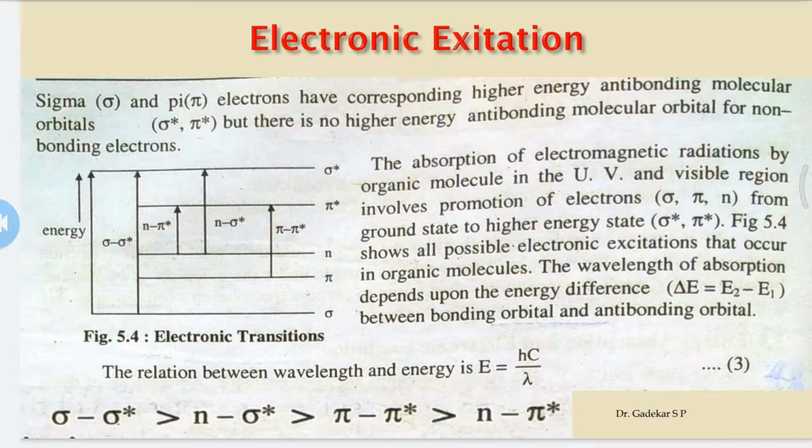For transitions, there are different energy levels. The sigma to sigma star transition is the highest energy, then n to sigma star, then pi to pi star, then n to pi star. This is the arrangement of energy levels of electronic transitions. Sigma to sigma star is at a higher electronic energy level because of its sigma bond; the sigma bond is the highest energy.